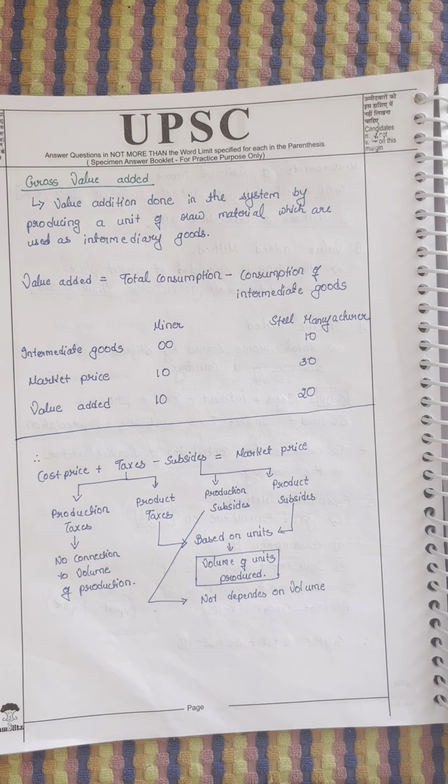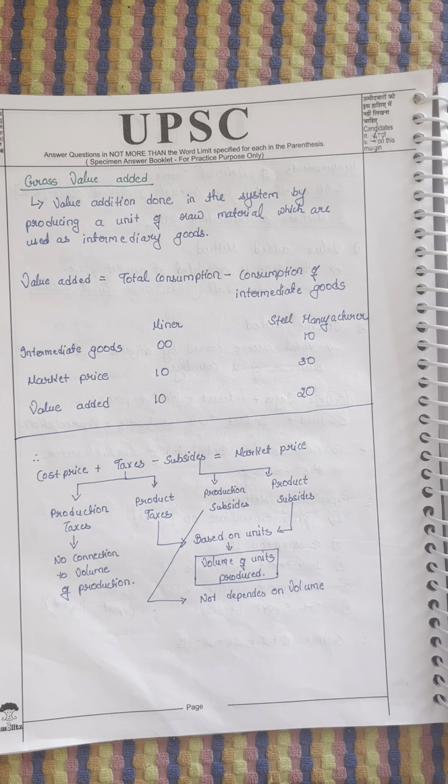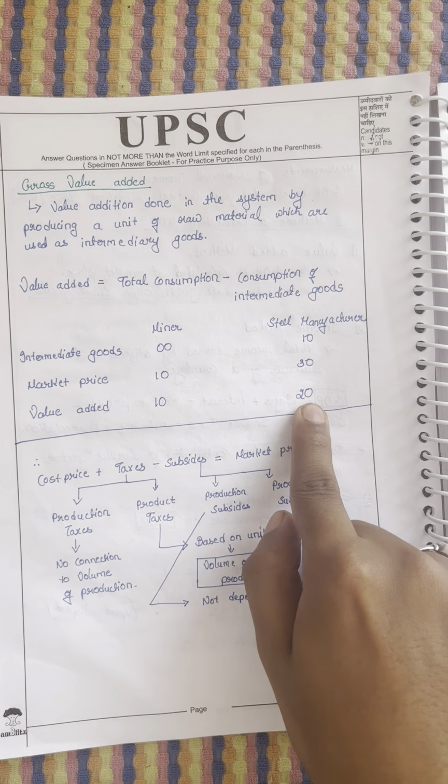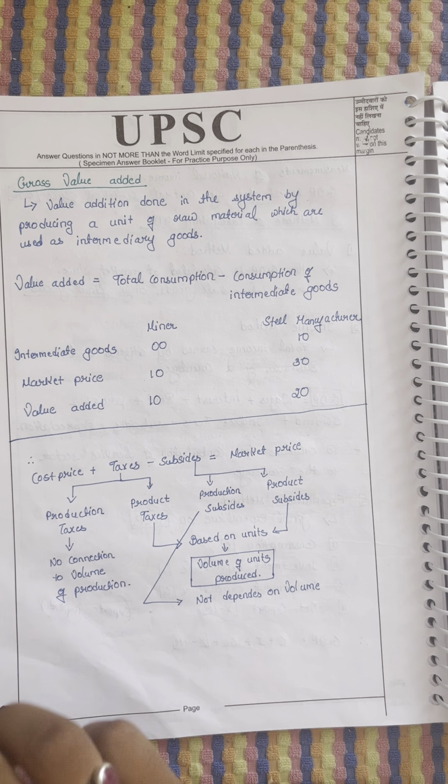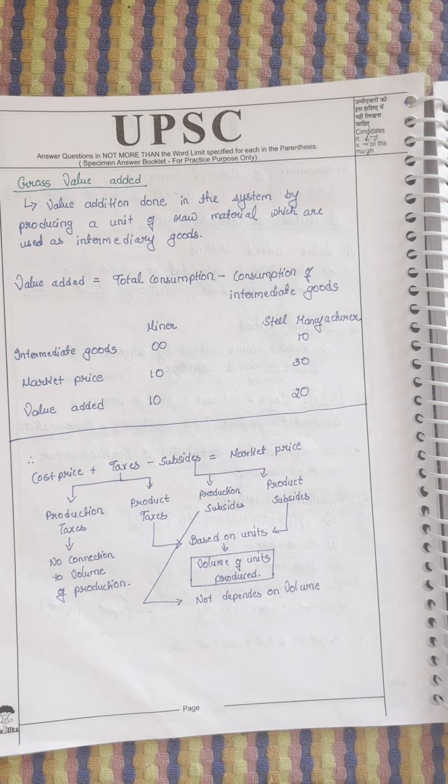The intermediate goods are 10 rupees, the coal, and the market price of that steel is 30 rupees. So the value added is 20. Adding them, 10 plus 20 equals 30. By adding all the value added, what we get is the final gross value added.